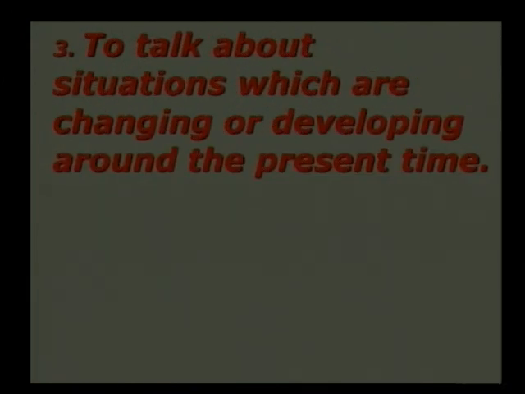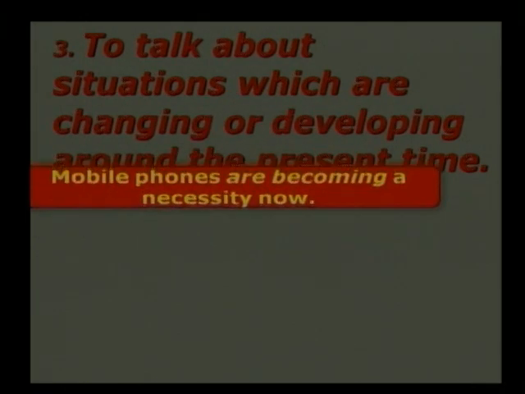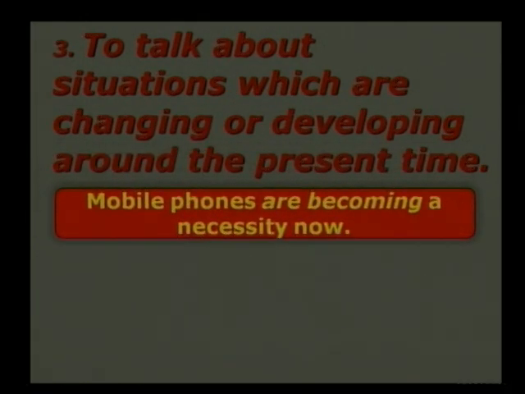The third use of continuous present tense is that it talks about situations which are changing or developing around the present time. Let us take the example. Mobile phones are becoming a necessity now. So here the necessity of mobile phones represents the developing situation around us.